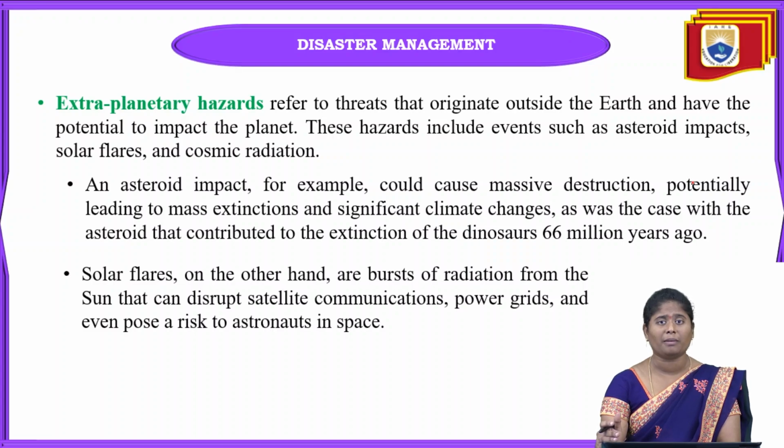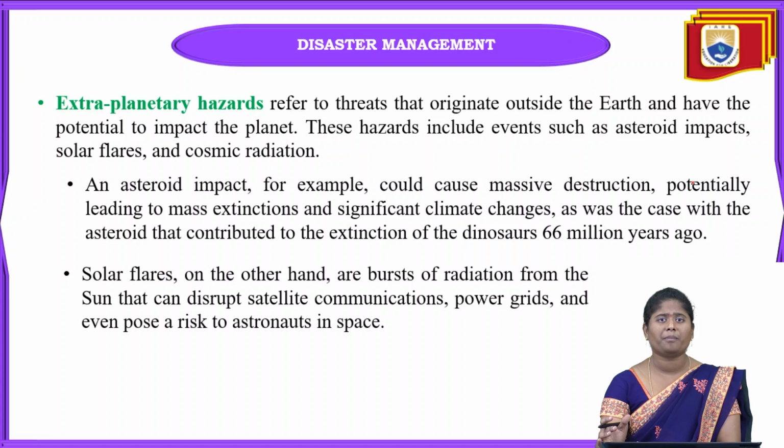This massive destruction also leads to mass extinction and climatic changes. For example, almost 66 million years ago, because of an asteroid, the extinction of the dinosaurs occurred. When these asteroids hit the earth planet, there will be so much damage to the earth planet.